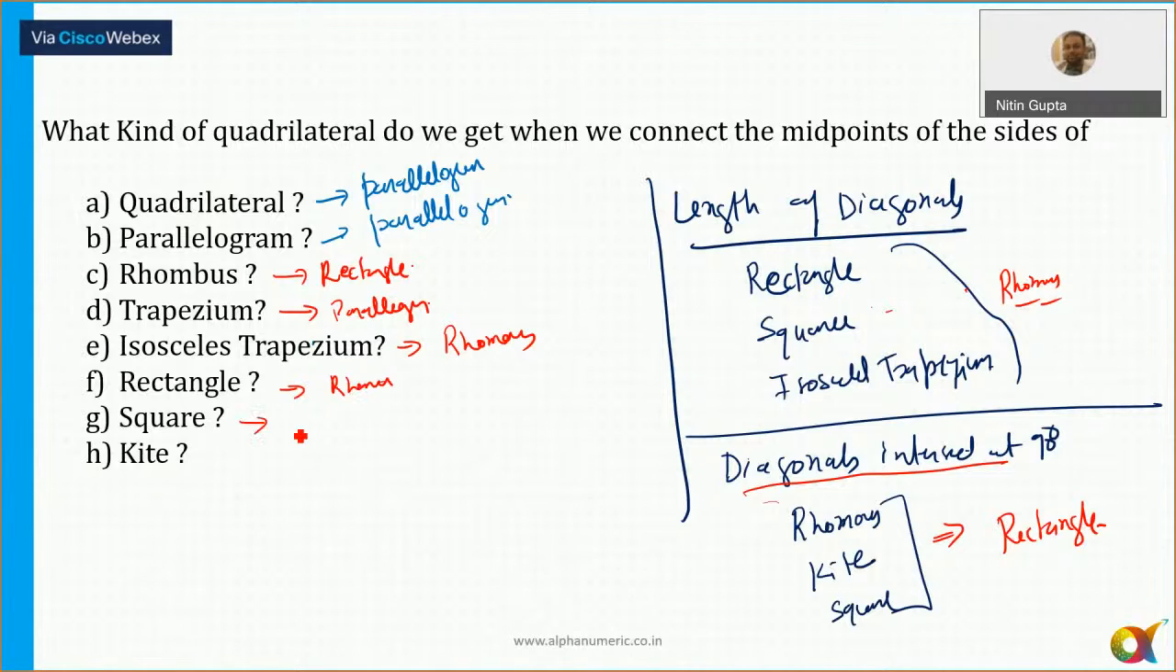स्क्वायर के मिड पॉइंट को ज्वाइन करने पे, and that square is also nothing but what? That square is also a rectangle, and that square is also a rhombus. And kite के midpoint को join करने पे will always get a rectangle. That's it. So I hope that this is clear to all of you. Any doubts now? No.